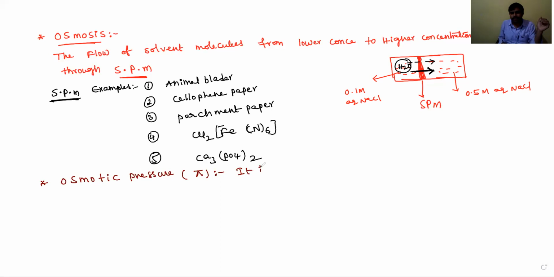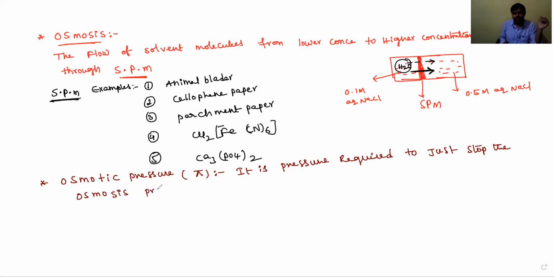It is the pressure required to just stop the osmosis process, known as osmotic pressure. Okay, students, this definition is very important. They compulsorily ask this question.